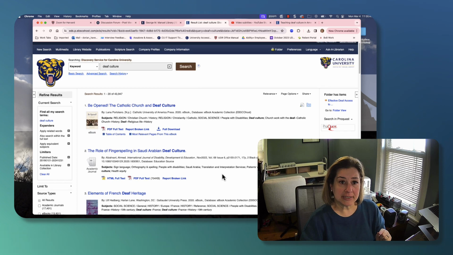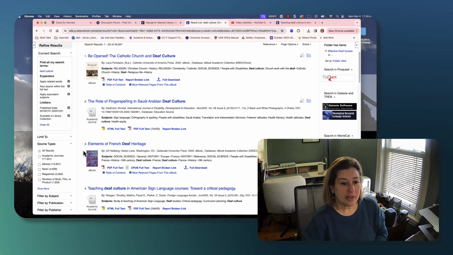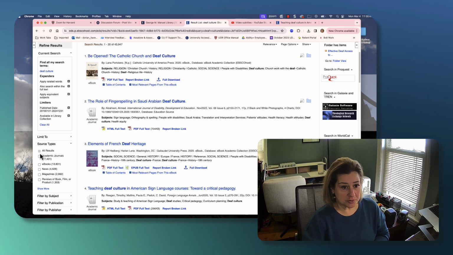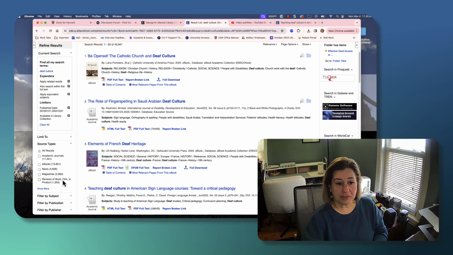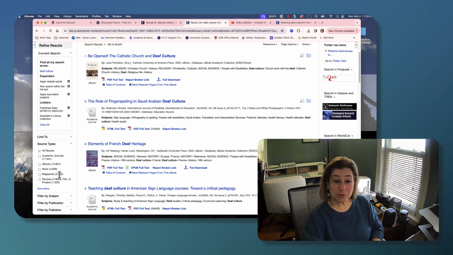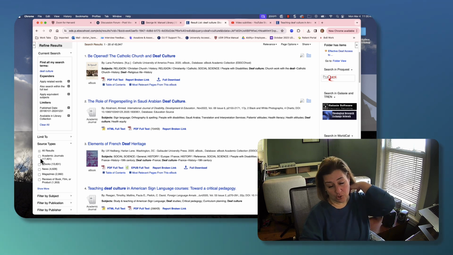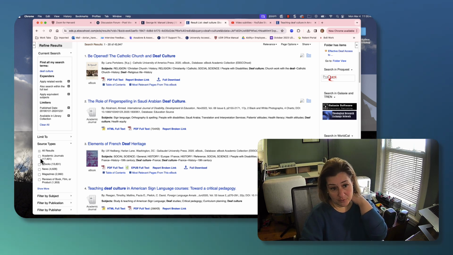And in fact, you can limit your search even further when you look at source types. Right now I have it set to all results, but you can limit it to just academic journals or other things. So things like magazines, books, films, and ebooks are not as reputable, can still be useful, but if you want to make sure that you're just pulling from peer-reviewed academic journals, you can click that box and then you know that you're getting the most reputable.